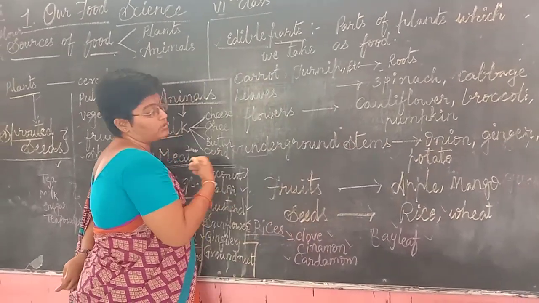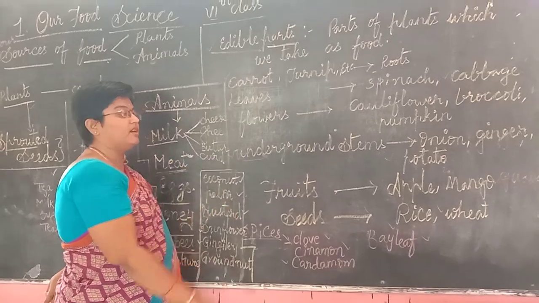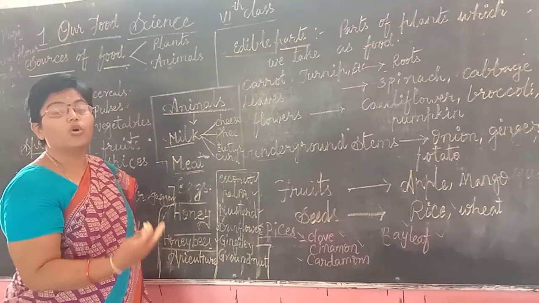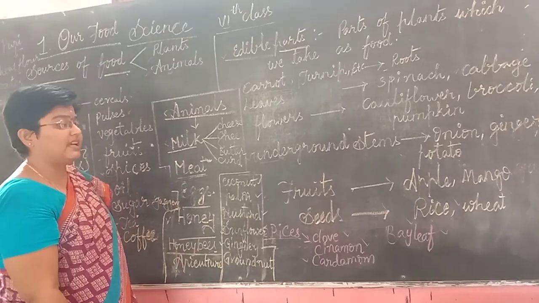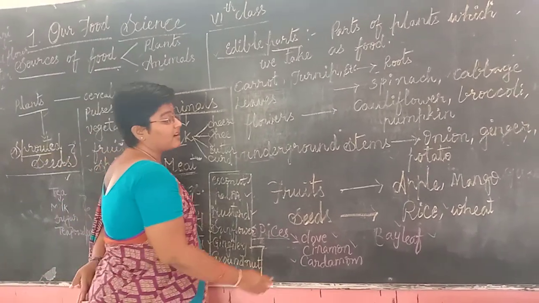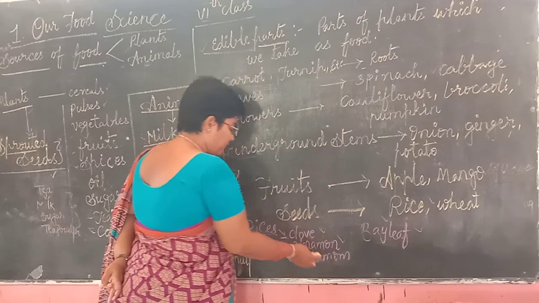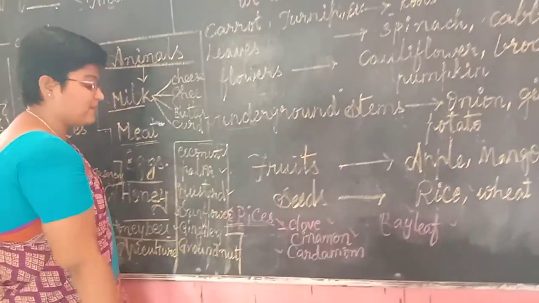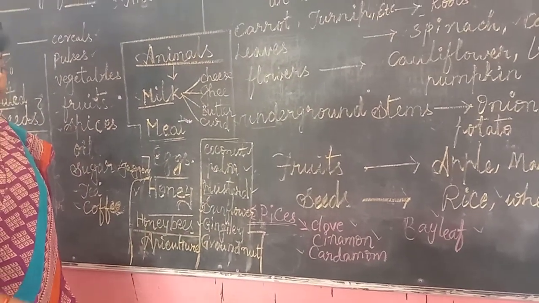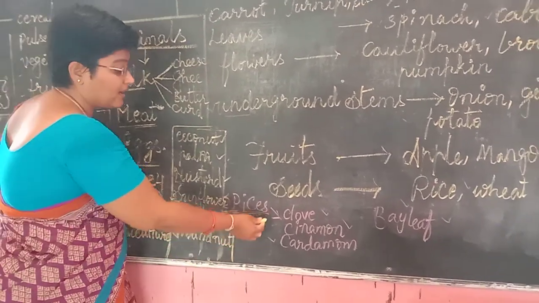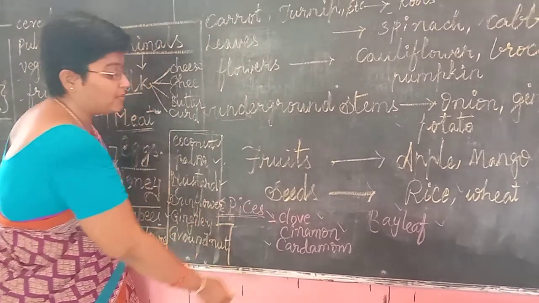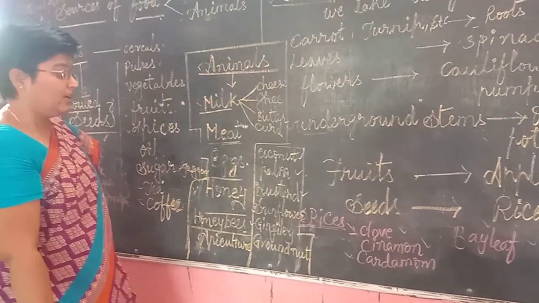And coming to fruits, we are very familiar with apple, guava and mango. The seeds we take as food are rice and wheat. And finally, different types of spices are obtained from different parts of plants. Those are clove, cinnamon, cardamom and bay leaf.